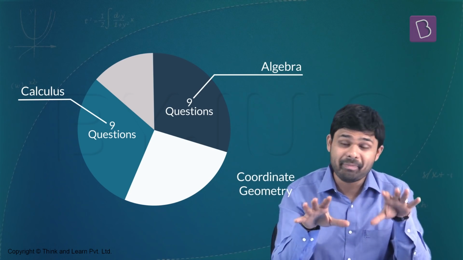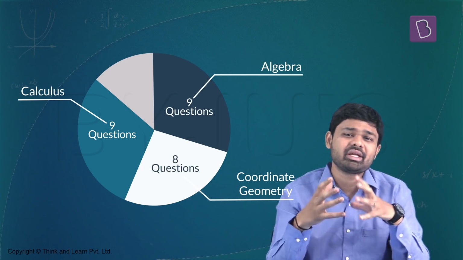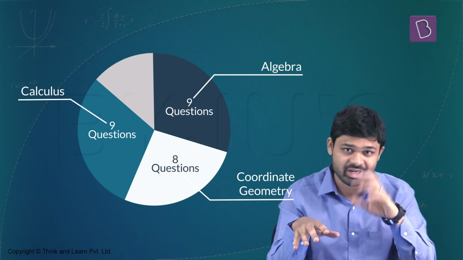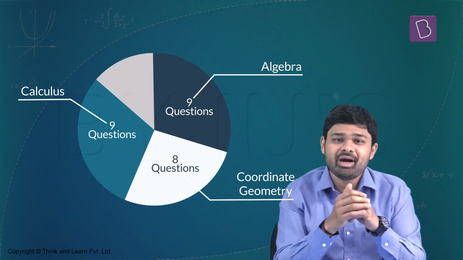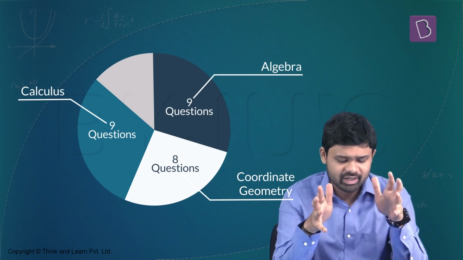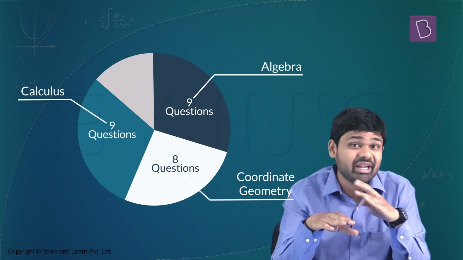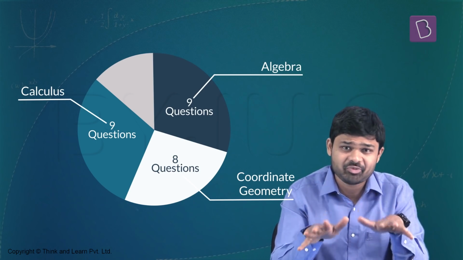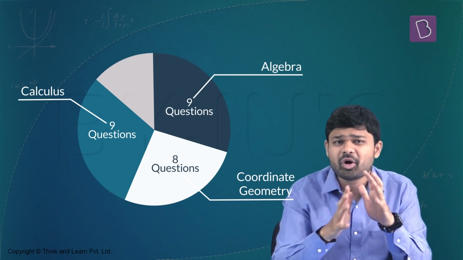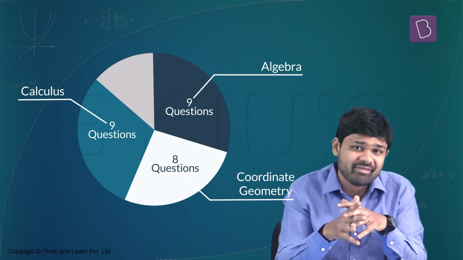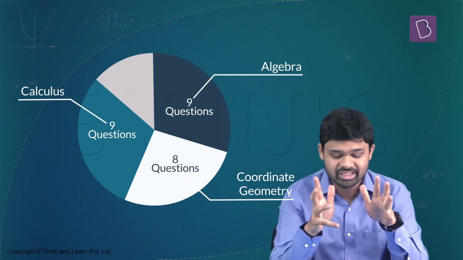Coordinate geometry is one of those big sections, and coordinate geometry actually had 8 questions. Coordinate geometry covers chapters such as straight lines and pairs of straight lines, circles, all the conic sections, vectors, 3D. It's a big unit. And only 8 questions came from this big unit. And actually, to be very honest, questions from coordinate geometry never tend to be very difficult questions. And that was the case in this paper as well. Coordinate geometry didn't have many difficult questions. It did have a couple of moderately difficult or medium difficulty level questions. But a big proportion of the questions from coordinate geometry were easy questions.